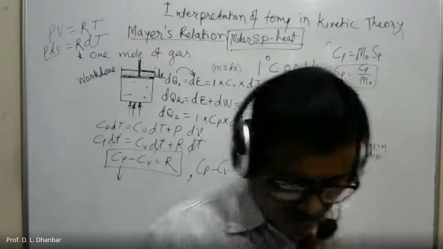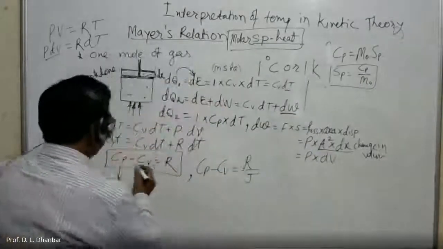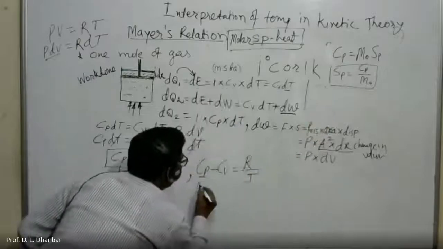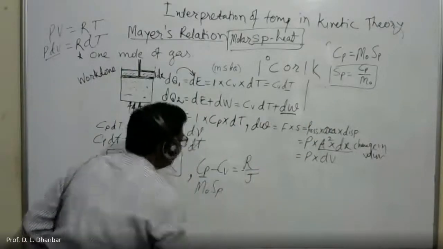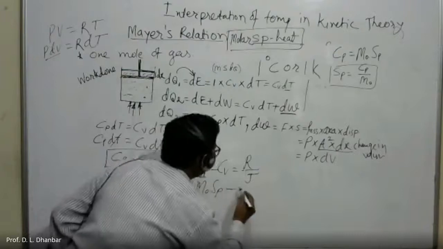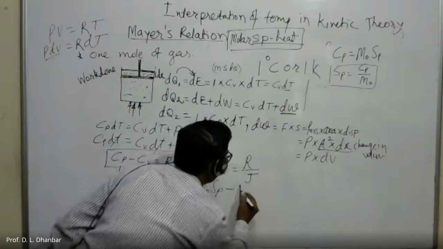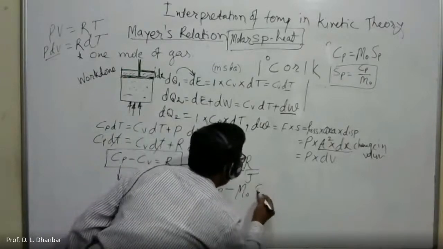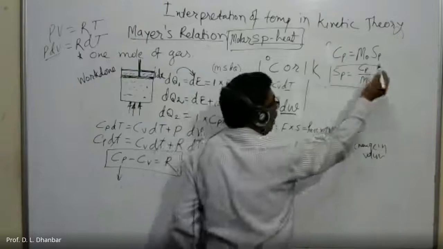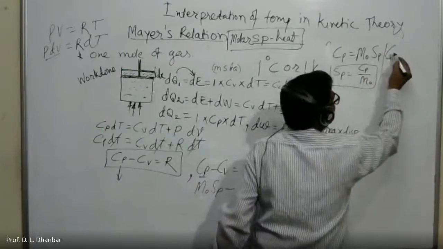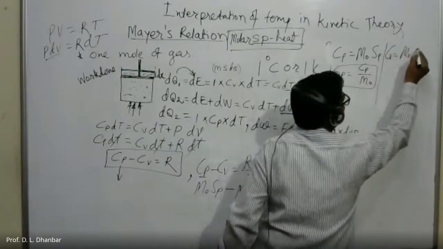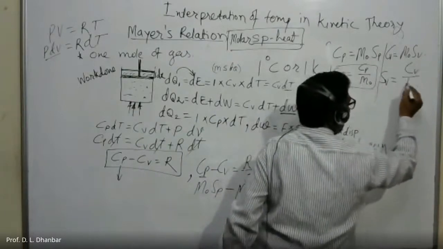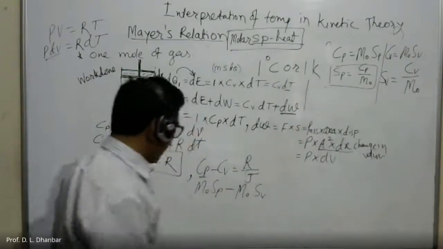Now, how will you find the relationship? Instead of Cp, I will write M0 into Sp, minus, similarly for Cv, it is M0 into Sv. Because we have the similar equation Cv is equal to M0 Sv, or Sv is equal to Cv divided by M0.